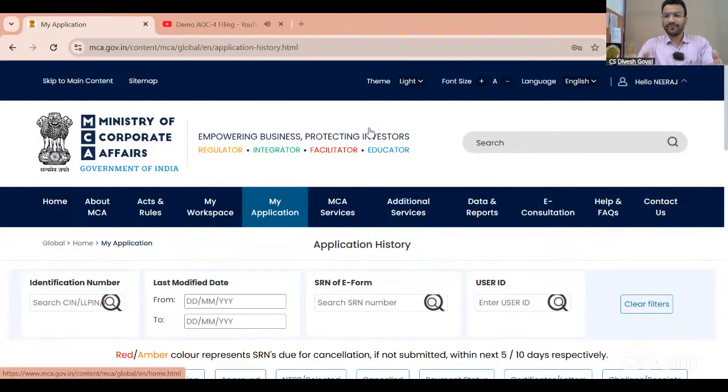As per me, if you create the ID of the company, that is a much better option, because you will not get confused about one person using that ID at one time. And the fourth option, you can file it from the login ID of the director. So it's up to you whose login ID you create, whether the director, the professional or the company. All the options are there.